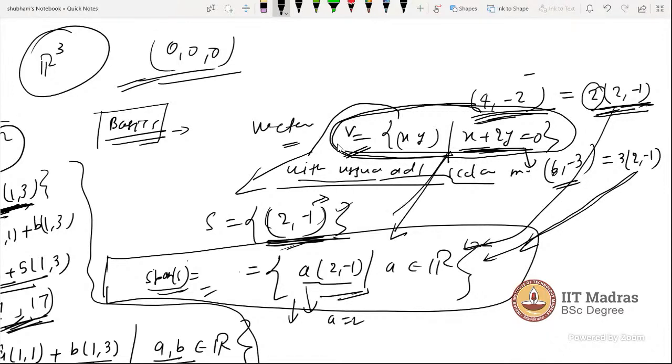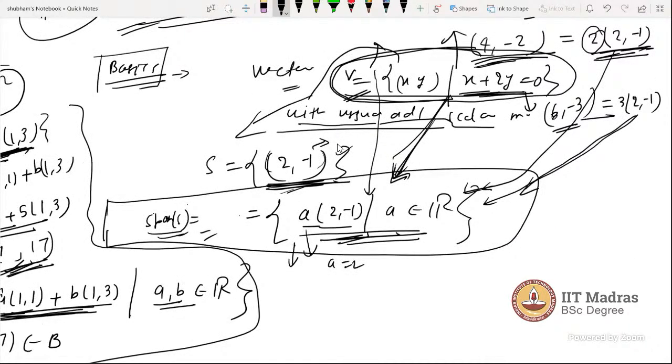If you take any vector from this V and modify it, you will say that this is an element of this span. All the vectors in the vector space are the same as the elements in the set of the span. So all vectors of this vector space are nothing but elements of this span. That's the important point here.